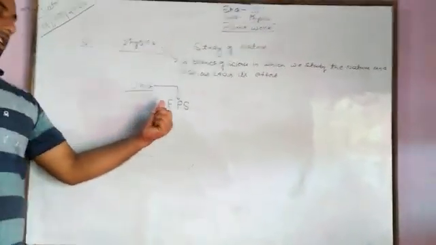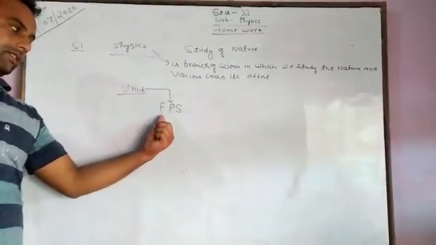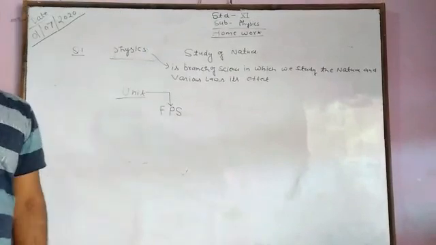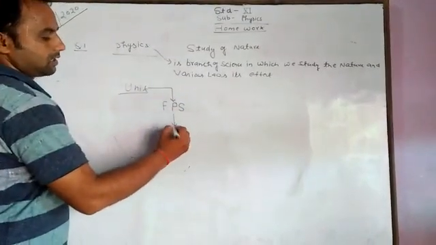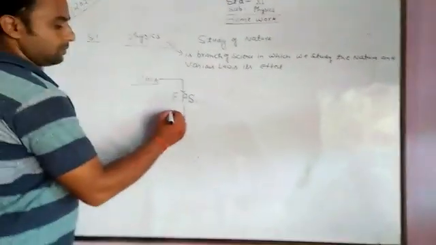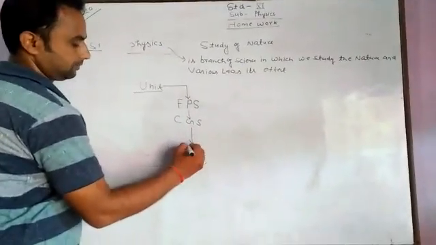It means length is measured in feet, weight is measured in pounds, and time is measured in seconds. After the FPS system, other systems come. The second system is the CGS system.